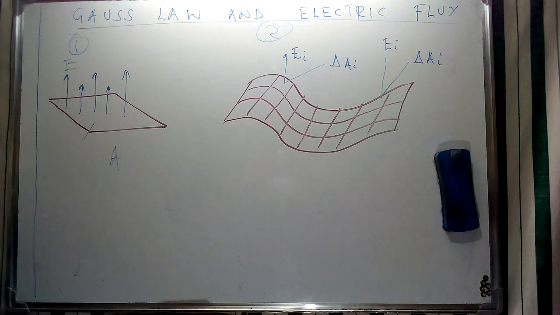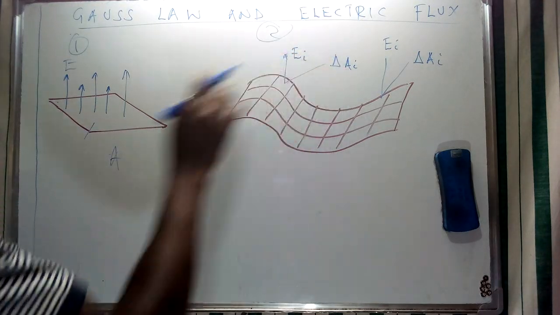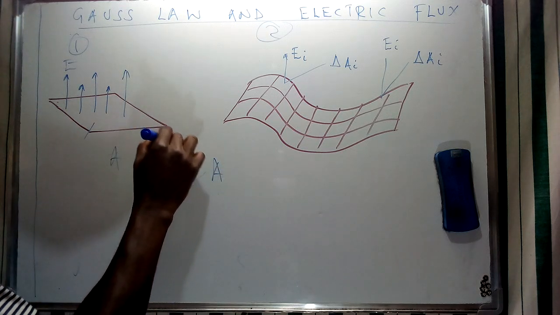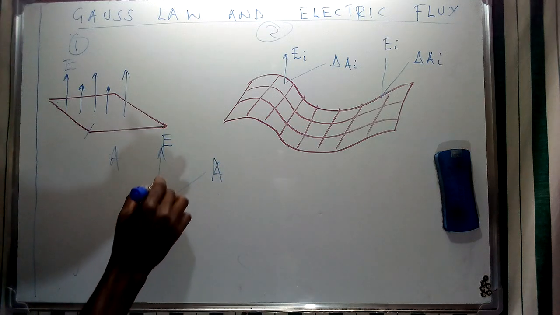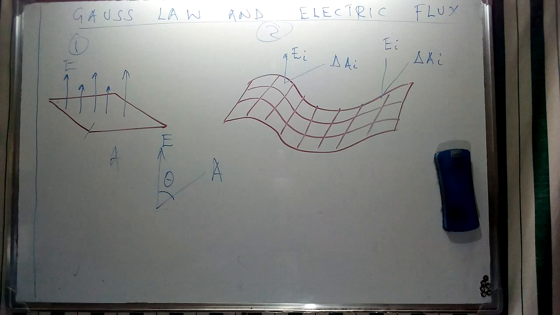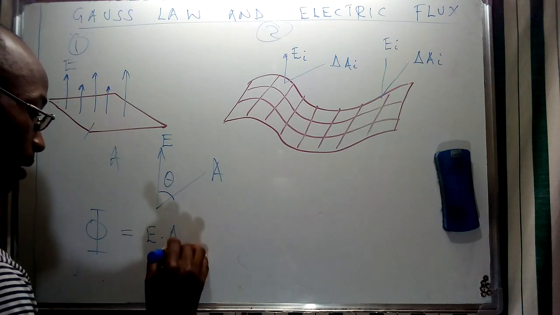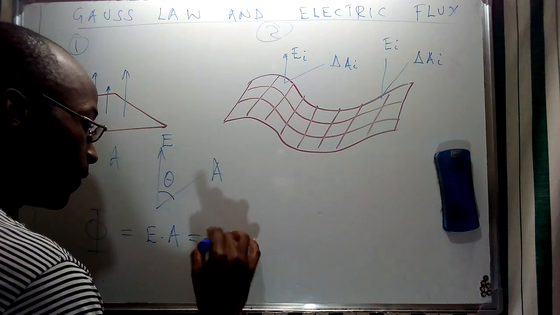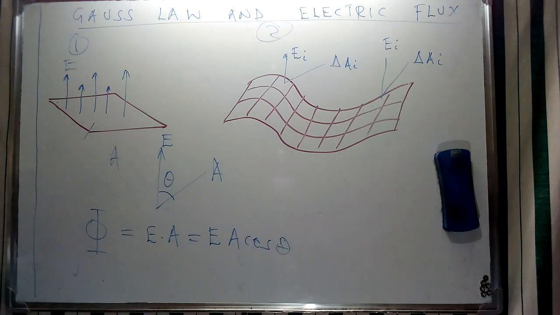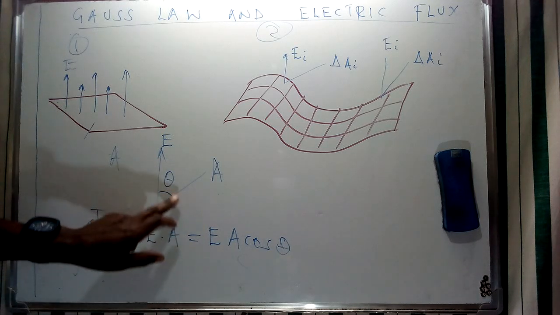So if you consider the interaction between this representation, which is going to be given as the area, and the particular electric field, and it's being given at a specific angle theta, then from our general illustration of the expression that we have given, we're going to see that for such a surface, the electric flux is going to be given in consideration of this specific extension for an angle, where phi is going to be a scalar that is going to be given as E A times the cosine of theta, whereby theta is going to be the angle between E and A.